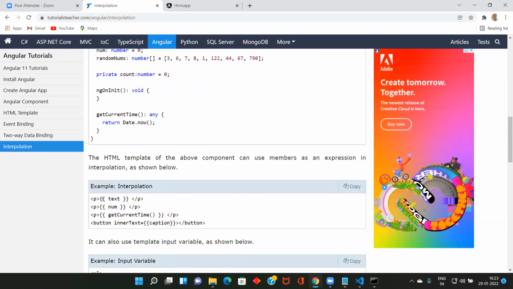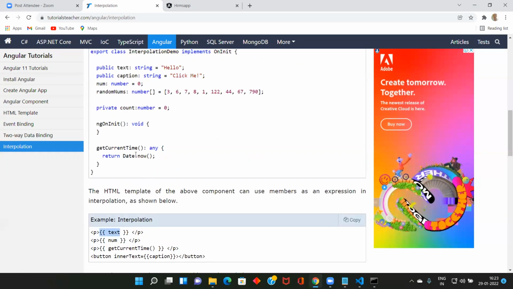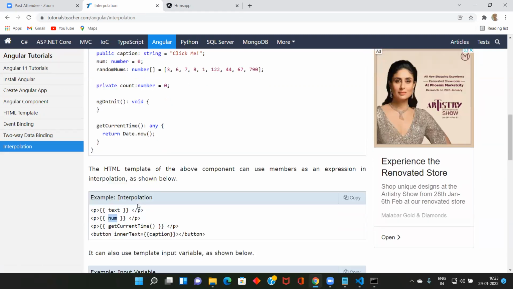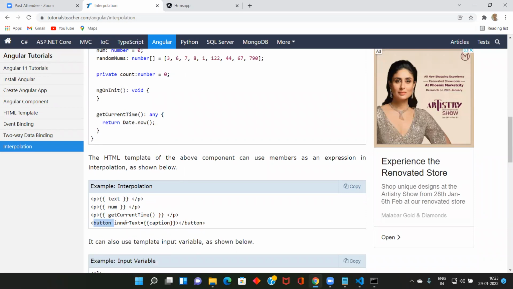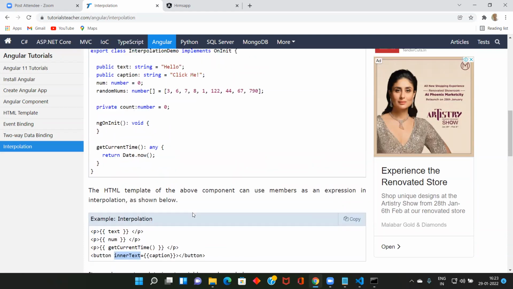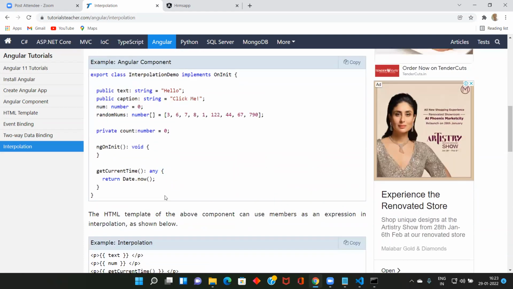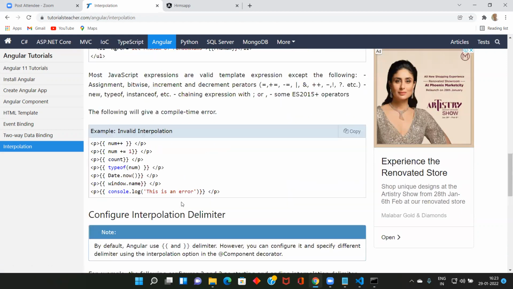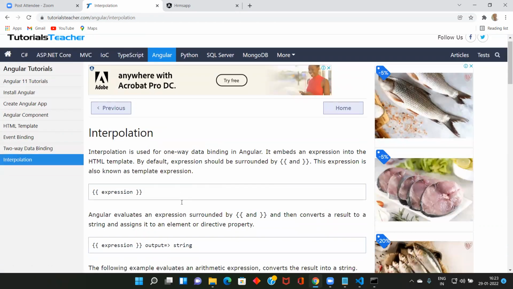See here, this is HTML, paragraph, text. Is there anything called text here? Yes, text is here. This is a data type. Hello will be displayed. Caption. So as it is, same thing we did. Button, inner text equal to caption. So here, if you see, okay, we'll see one by one.